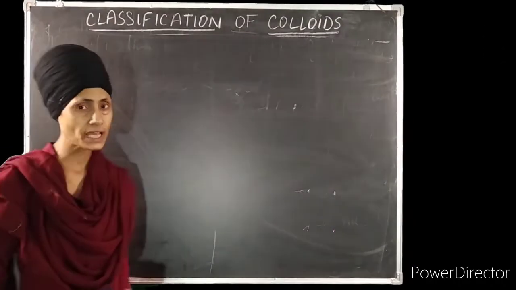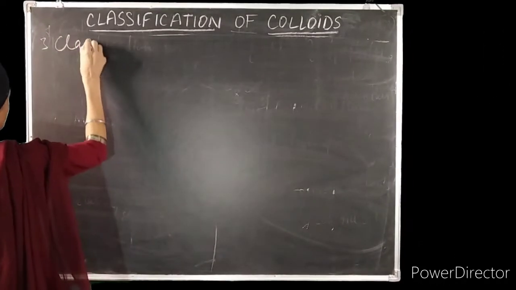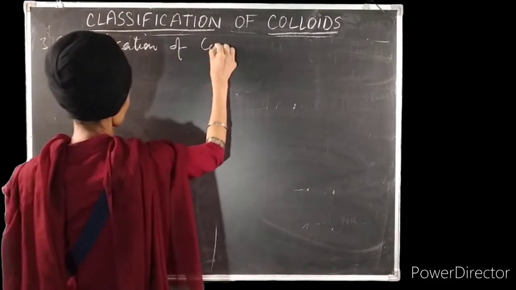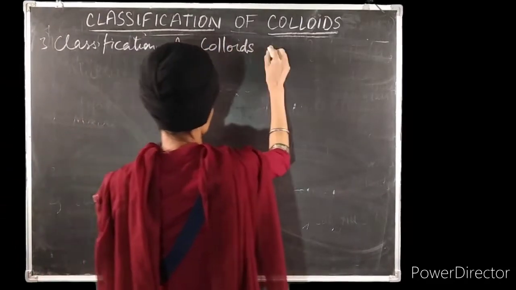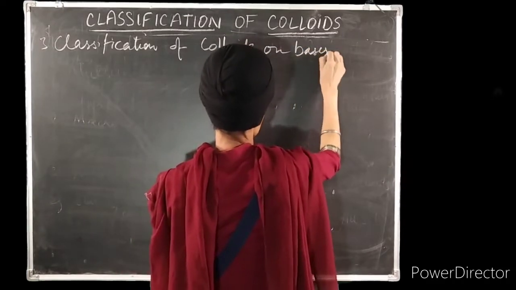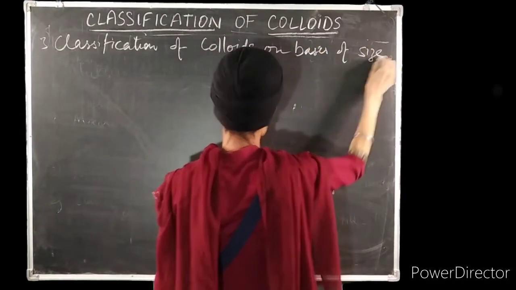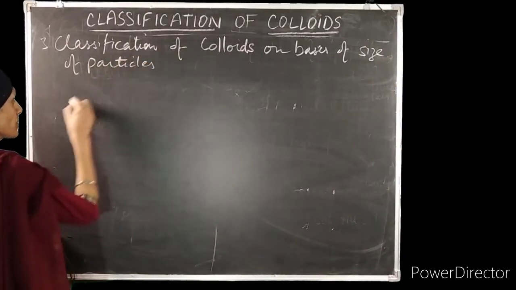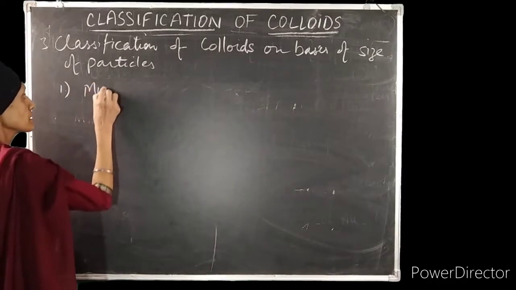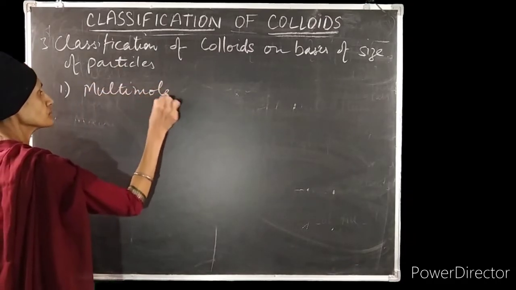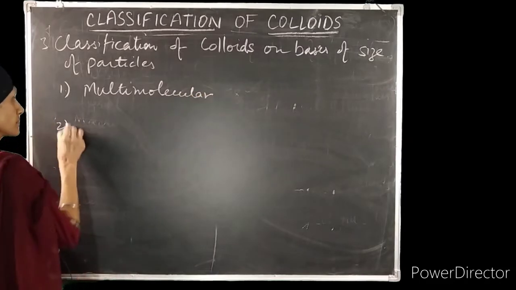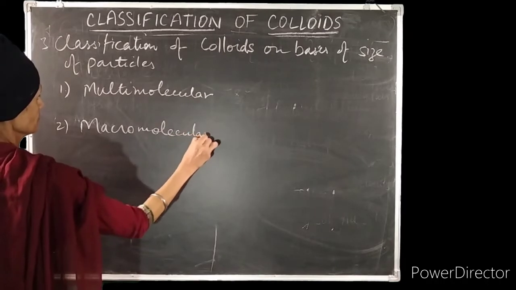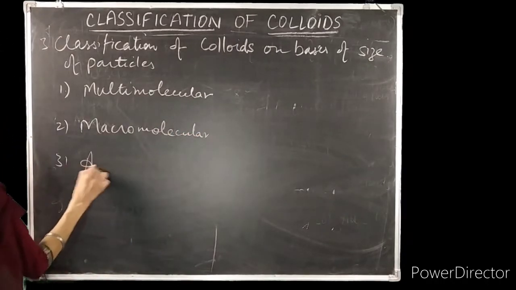Now we will discuss the classification of the colloids on the basis of the size of the particles. Based upon the size of the particles, the colloids can be of three types: multimolecular, macromolecular, and associated colloids.